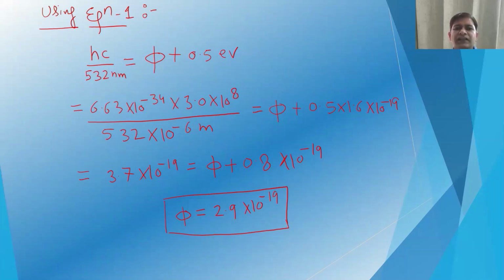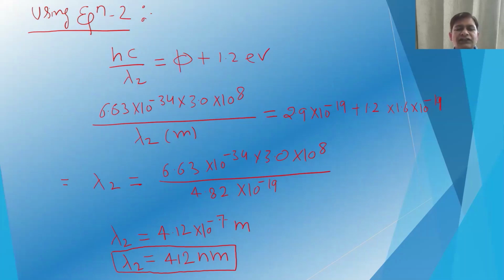So using equation 1, we know that hc by lambda, which is 532 nanometer, is equal to phi plus the kinetic energy, which is 0.5 electron volt. From there we rearrange it and can calculate the work function, which is 2.9 × 10^-19. Now we know the work function of the metal.